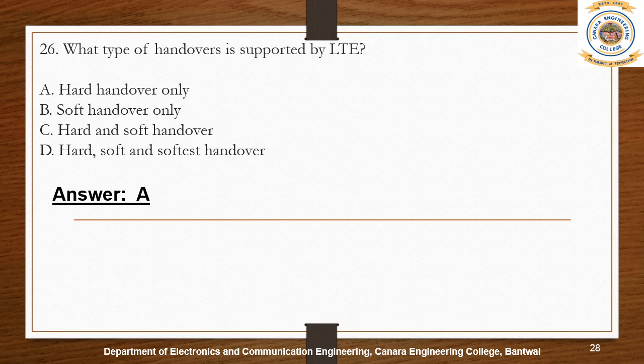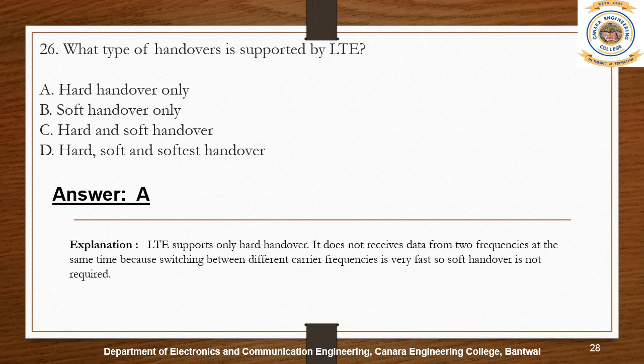Hard handover requires the least processing by the network providing service. When the mobile is between base stations, the mobile can switch with any of these base stations, so the base stations bounce the link with the mobile back and forth.